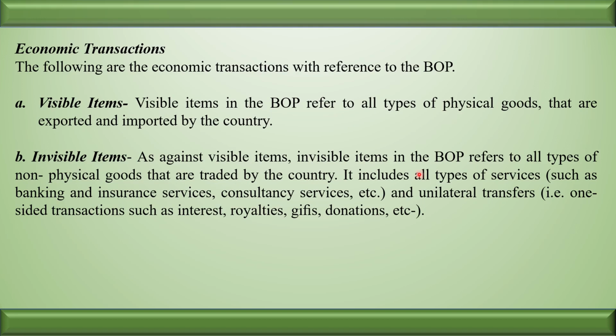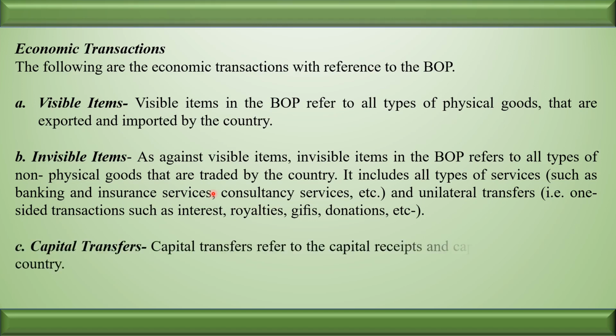It includes all types of services such as banking and insurance service, consultancy service, etc. Unilateral transfers, that is one-sided transactions such as interest, royalty, gift, donations, etc. are also considered. The next is capital transfer. Capital transfer refers to the capital receipts and capital payment of the country. So here we have seen the economic transactions.